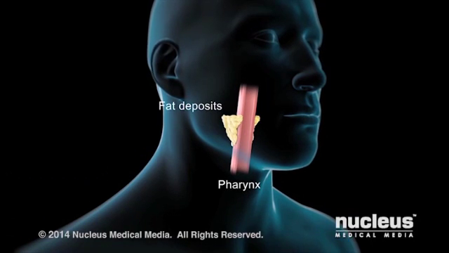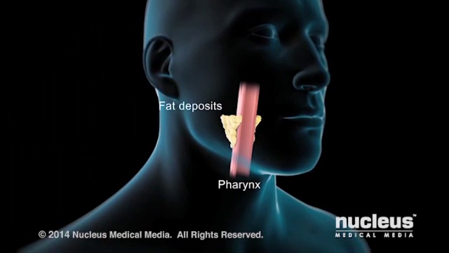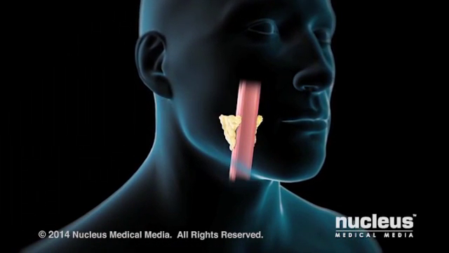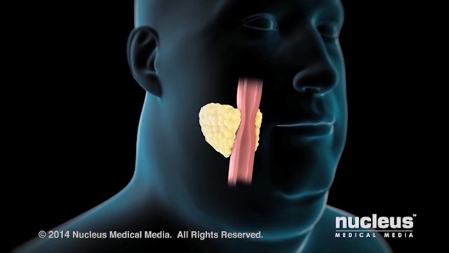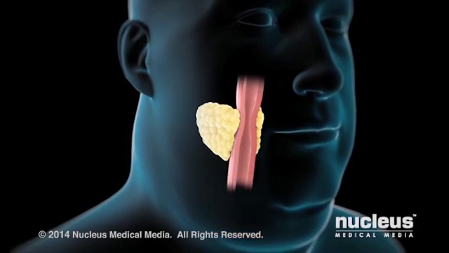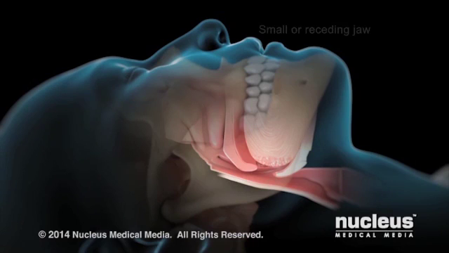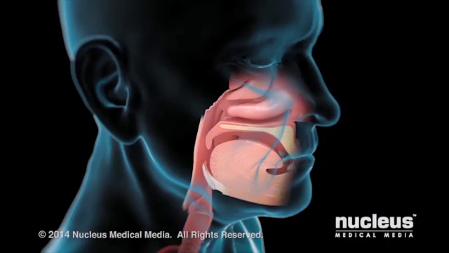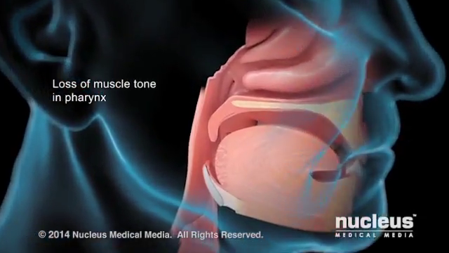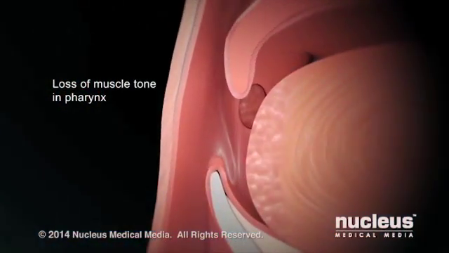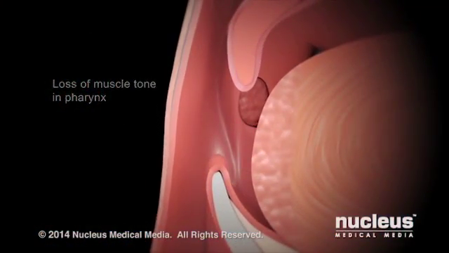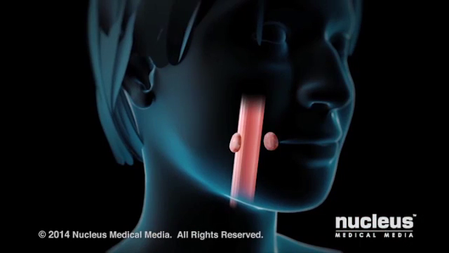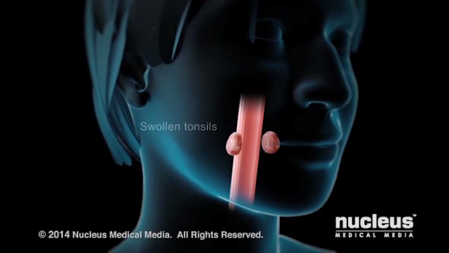Factors that may contribute to obstructive sleep apnea include obesity, because more fat may be present in the walls of the pharynx, a small or receding jaw with a narrowed airway, loss of muscle tone in your pharynx due to aging, and swollen tonsils.